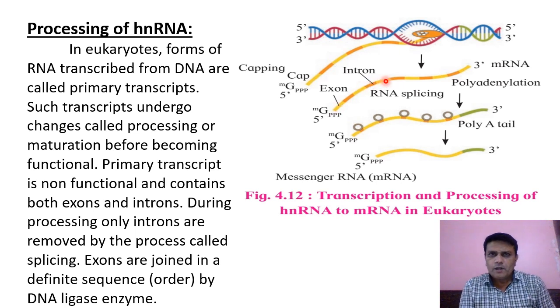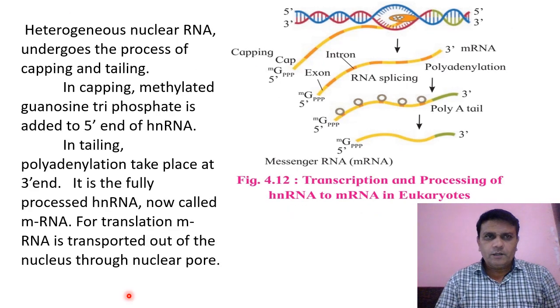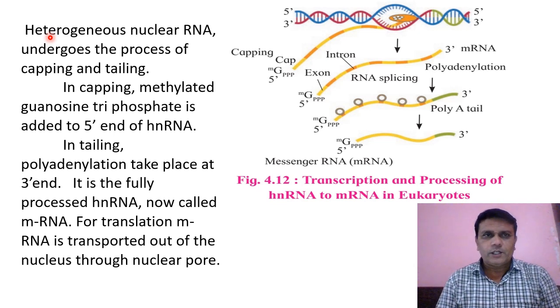After the formation of new RNA, it undergoes processing and maturation. The primary transcript, or primitive RNA, is also called hnRNA, or heterogeneous nuclear RNA.